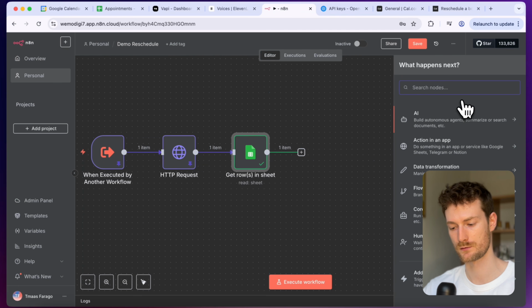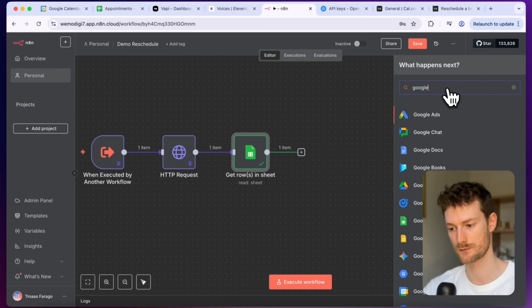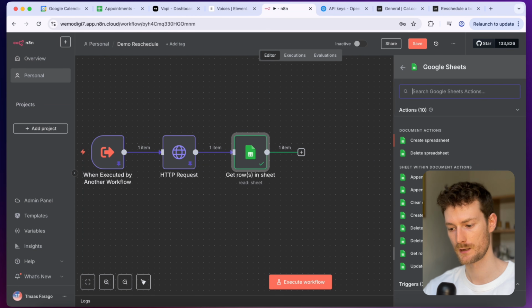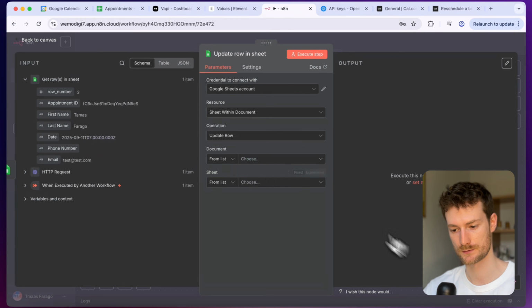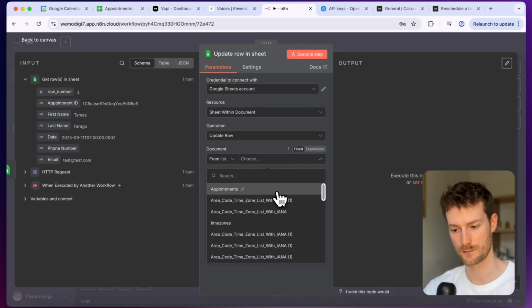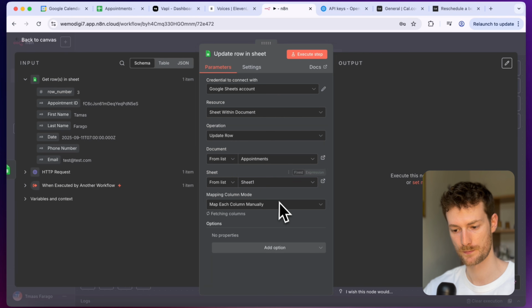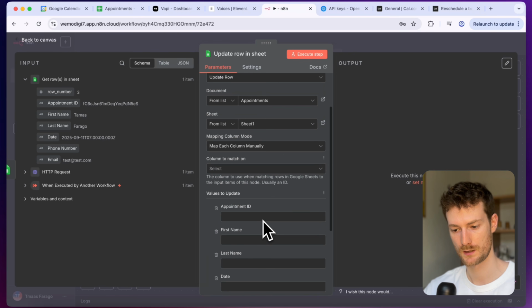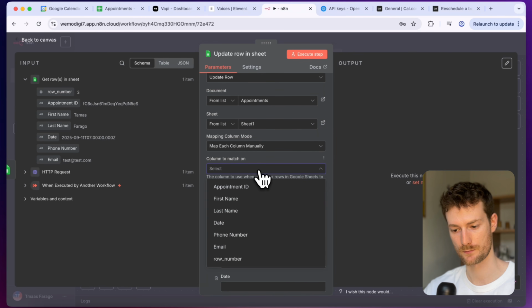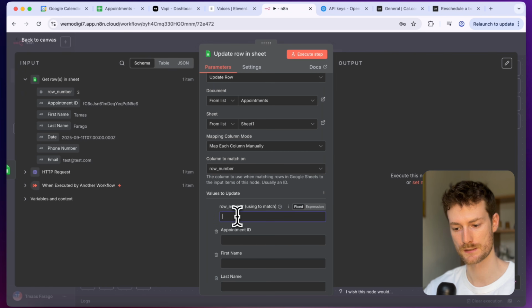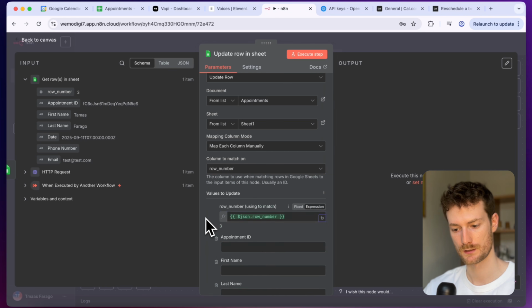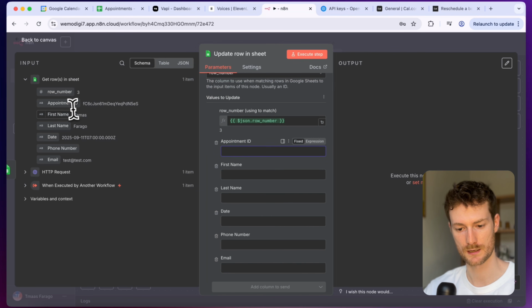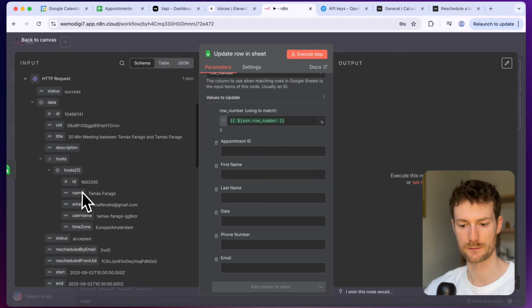So the next thing we need to do is add another Google Sheets node. And here let's select update row in sheet. Let's select the document and also the sheet. And for the column to match on, I'm going to select row number. And here let's drag in the row number that is coming from the previous node. And for the appointment ID, let's drag in the field that is coming from the HTTP request node, and it will be the UID.